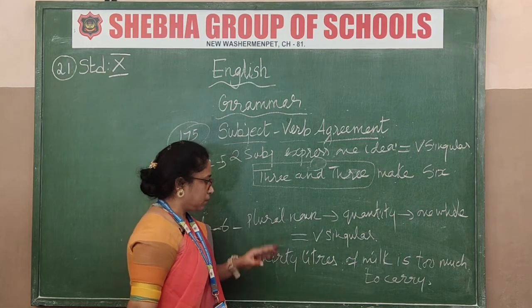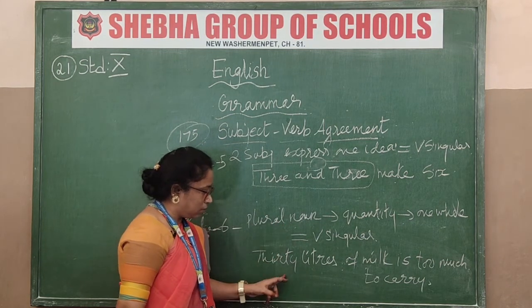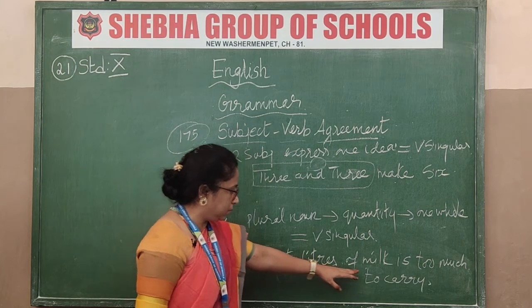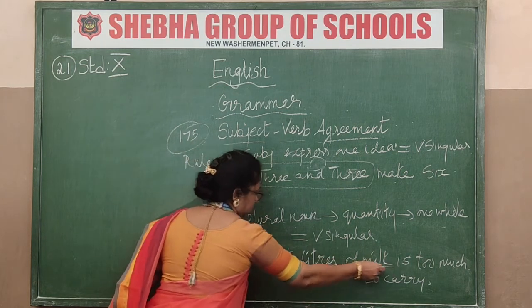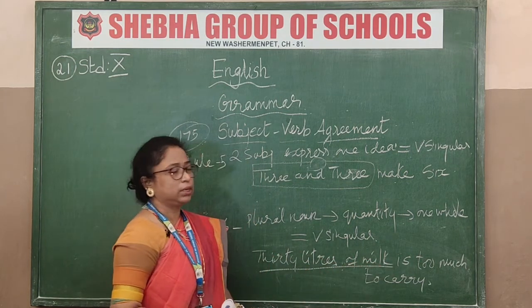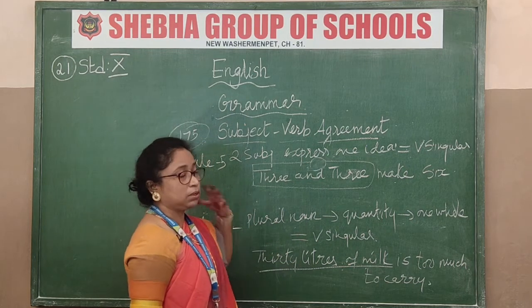So that's what it is. Plural noun. 30 liters. Plural noun. 30 liters of milk. This is the plural noun. 30 liters of milk. Now what is it taking? 30 liters of milk? No. Oh, this is plural only.